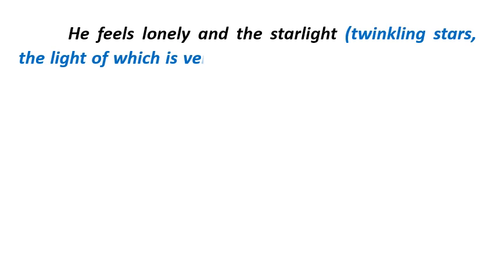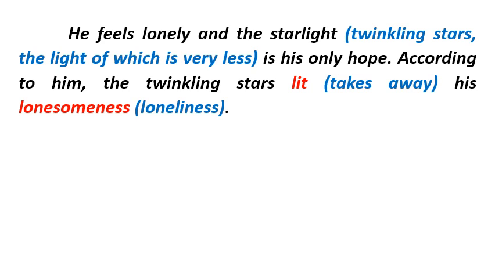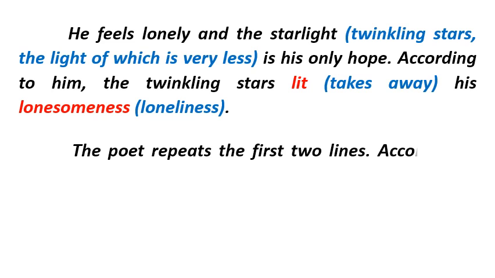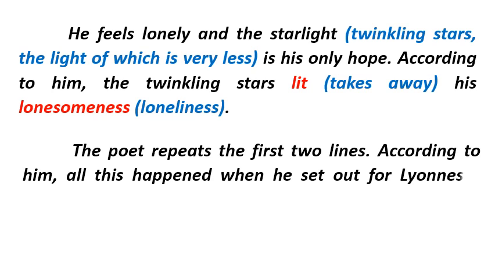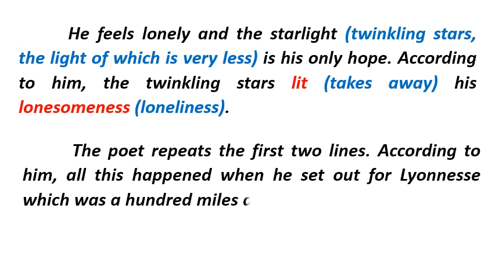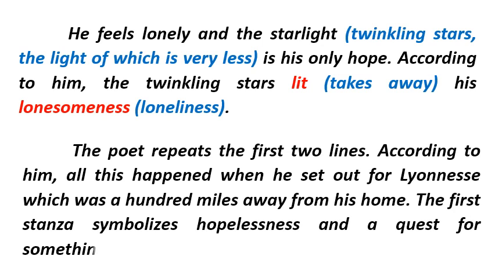He feels lonely, and the starlight, that is twinkling stars, the light of which is very less, is his only hope. According to him, the twinkling stars lit. Lit means take away his lonesomeness, that is loneliness. The poet repeats the first two lines. According to him, all this happened when he set out for Lyonnesse, which was 100 miles away from his home. The first stanza symbolizes hopelessness and a quest for something.